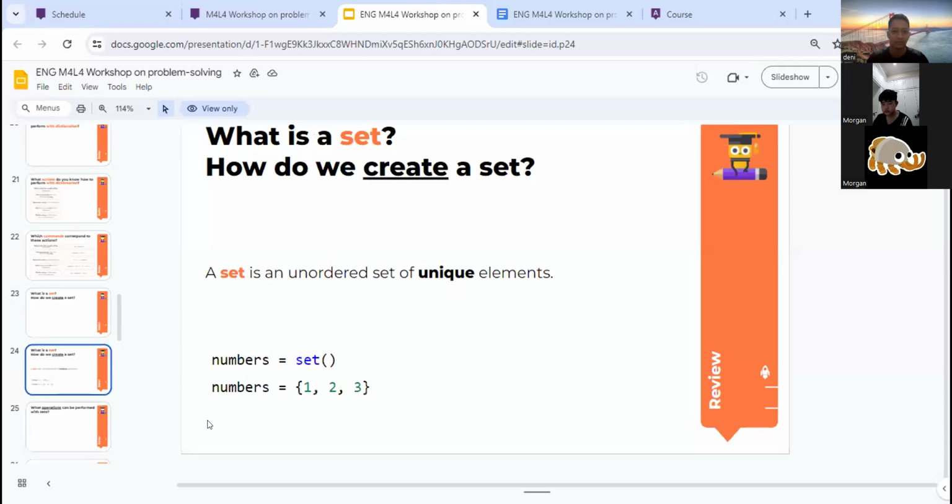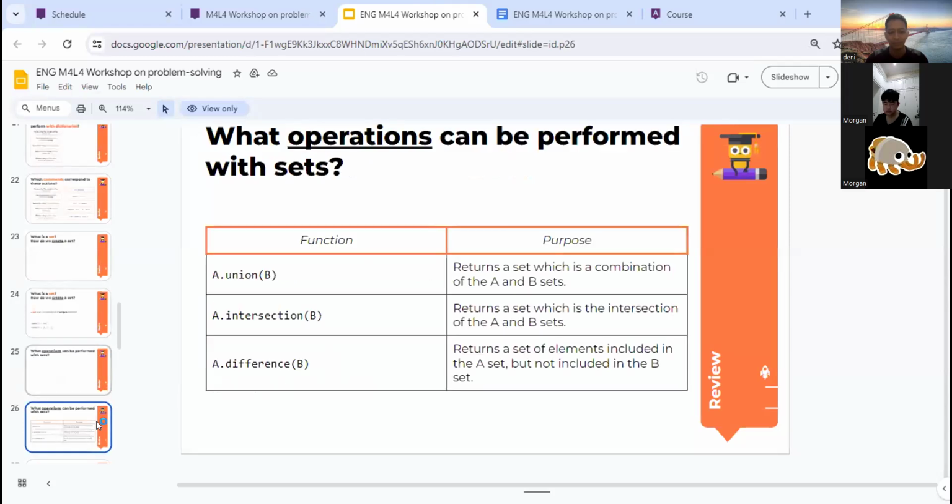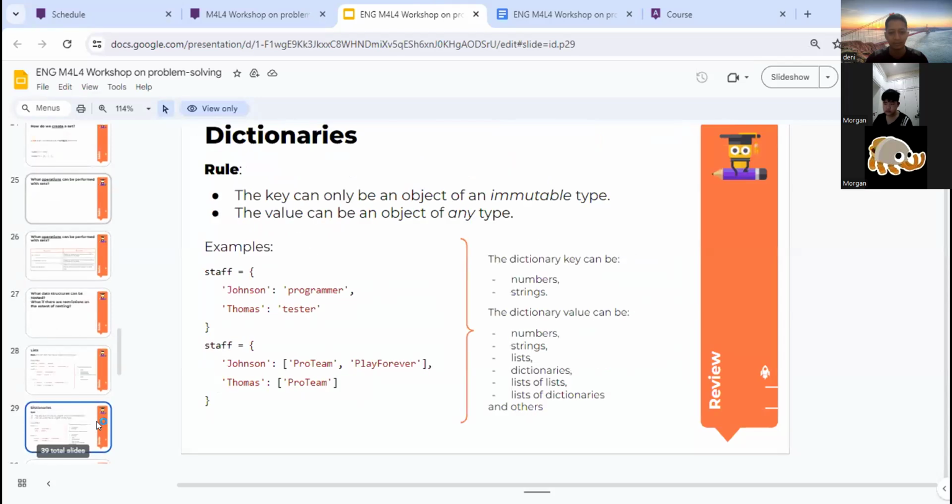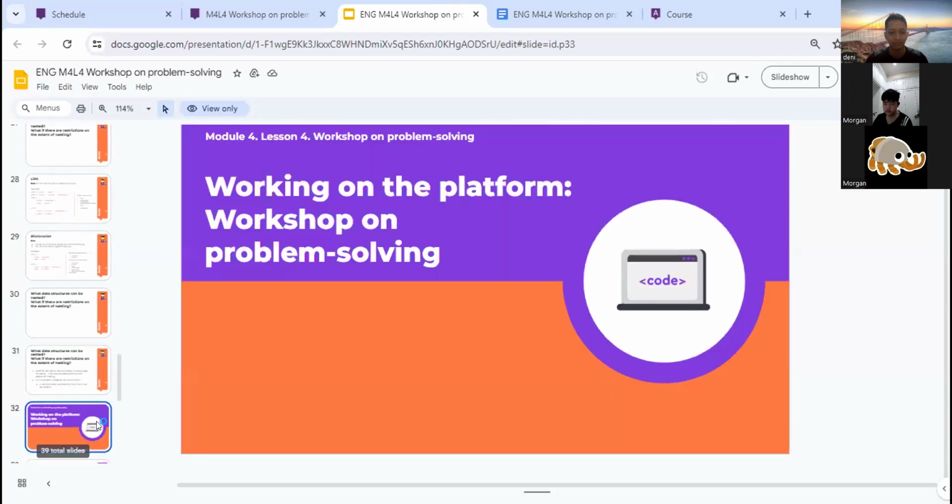About set. A set is an unordered set of unique items. I think there's no problem. List. Okay, there is no problem.